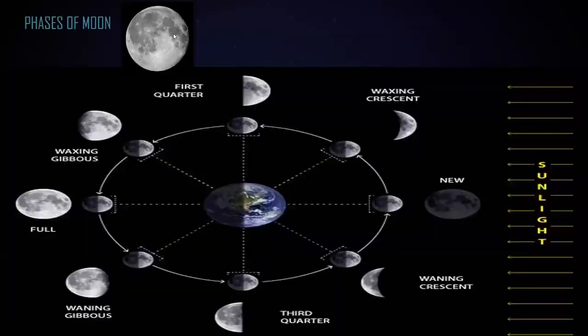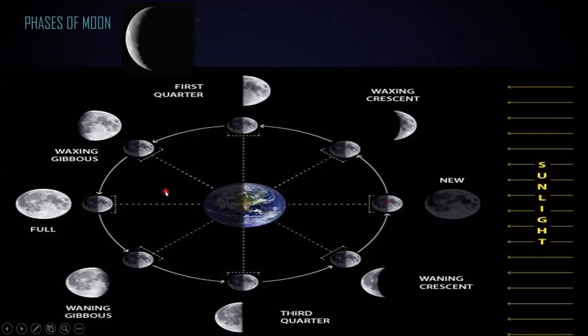The next topic is about the phases of the moon. Like what caused the moon to change its phase. So what happened to the moon? The moon is revolving around the Earth. As the moon is revolving around the Earth, say on our right hand side there is a sun. So it totally depends on the position of the moon. For example, the moon is at position 1.